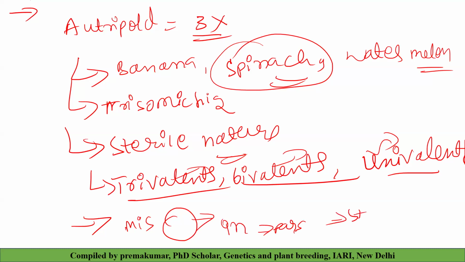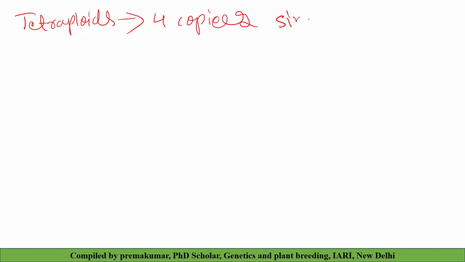But in the case of diploidization, they'll act as diploids. There is a proper segregation of chromosomes. That's why wheats are fertile in nature. Then this is about triploid. We will discuss about tetraploids. What are tetraploids? We have four copies of a single genome. Like it's 4x.